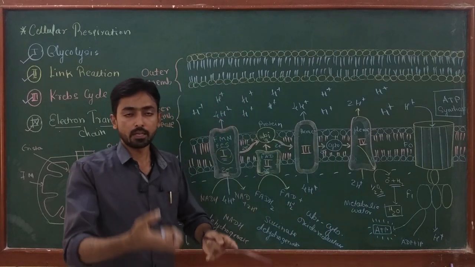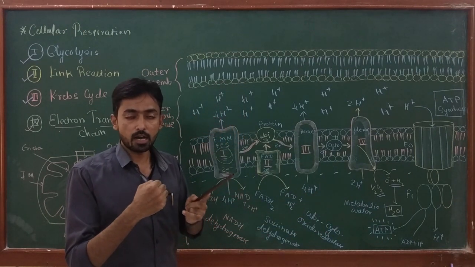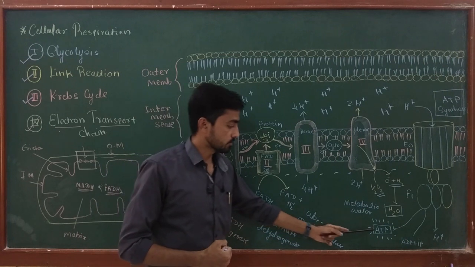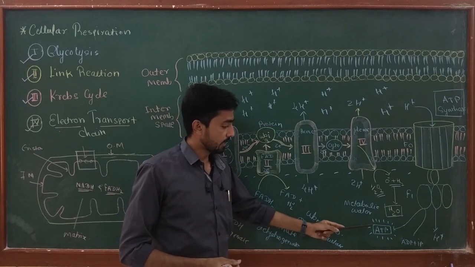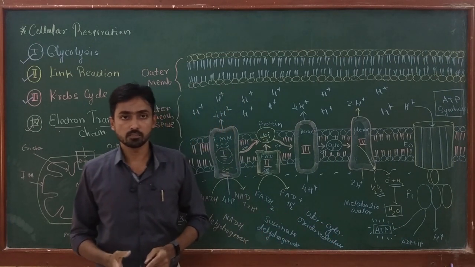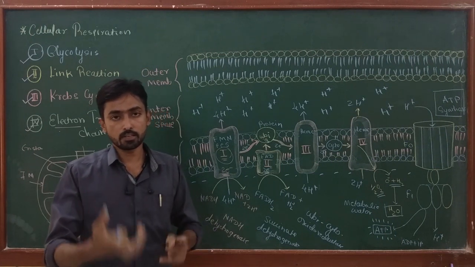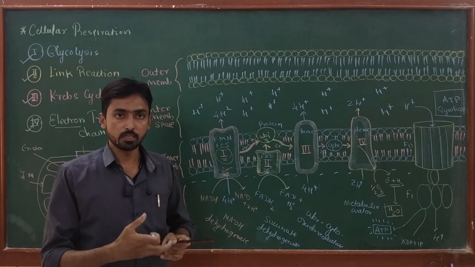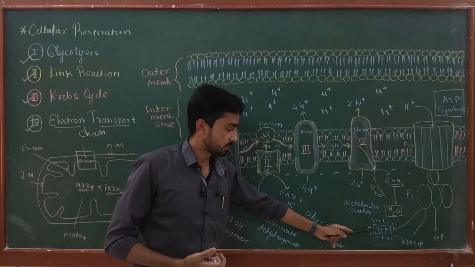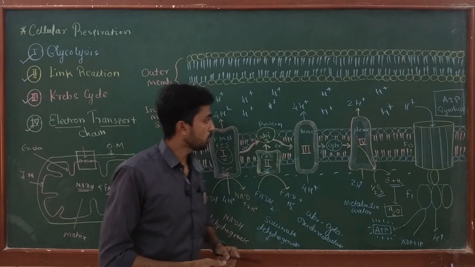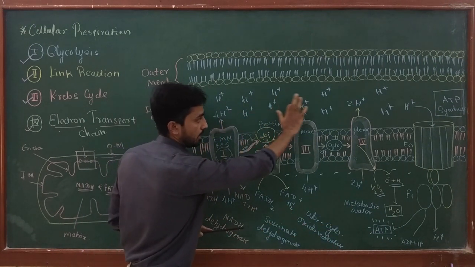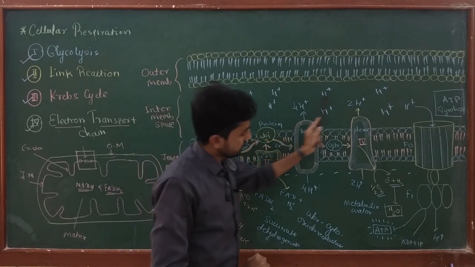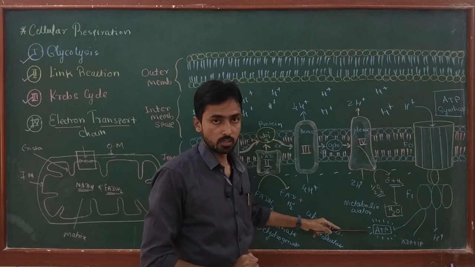That means energy finally is preserved in the high energy bond of adenosine triphosphate. And now this ATP acts as an energy currency in the body. Whenever energy is required for any purpose, it will be given by these ATP molecules. So due to the formation of the electrochemical gradient, this reaction of ATP synthesis occurs.